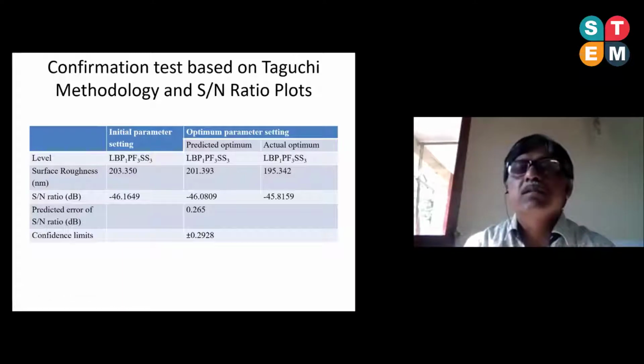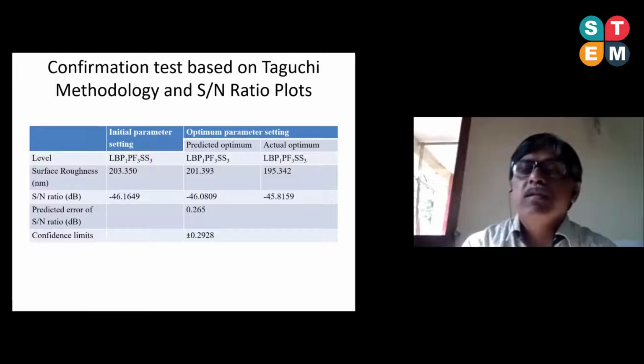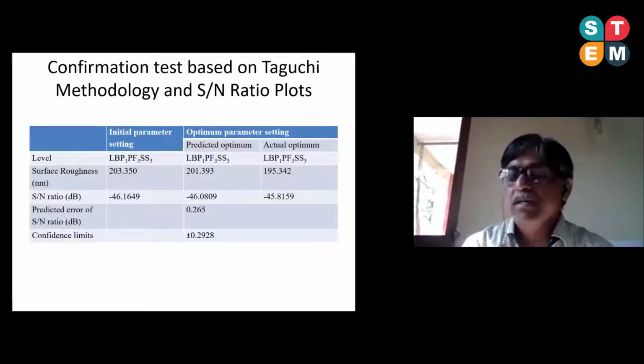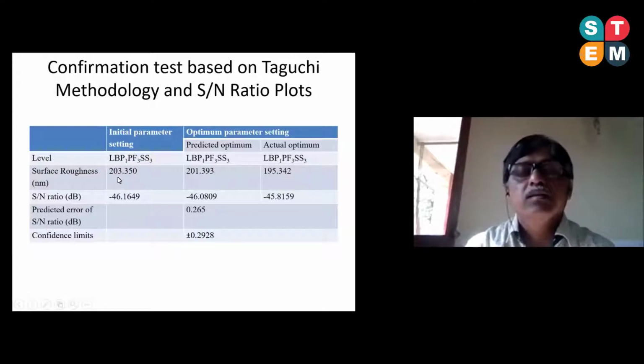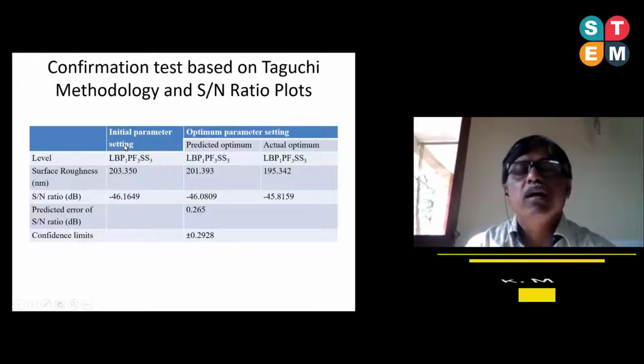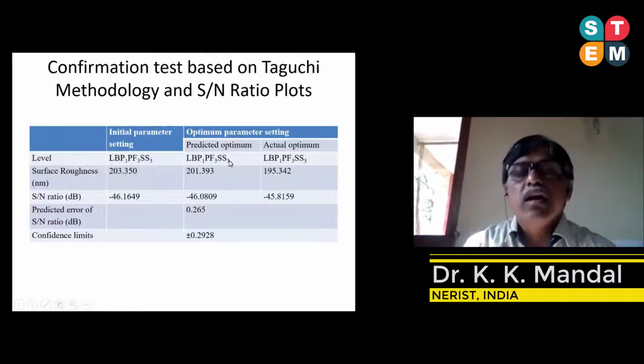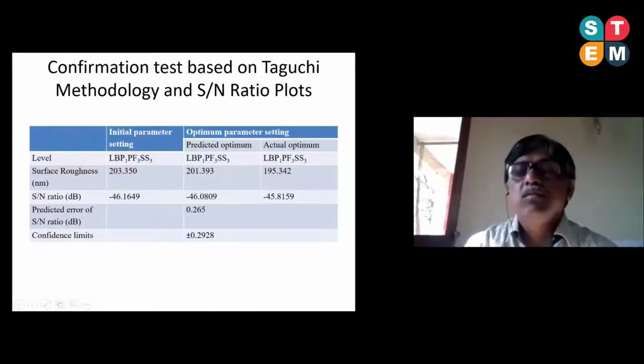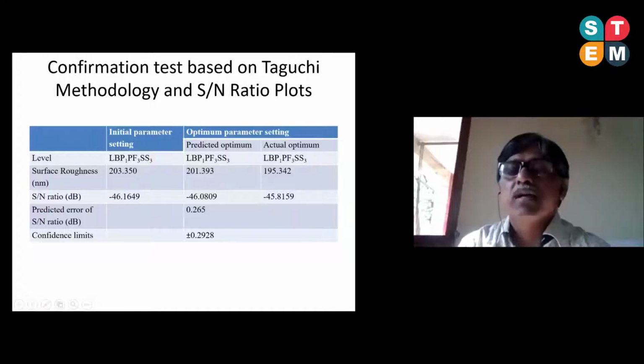After the confirmation experiment, we performed 3 experiments for this purpose, then took the average, and see it is much lower than these 2 values. This is the best result that we observed from the methodology, and it is less than the predicted value. So that means we are satisfied, and we can say this is our best parameter combination.